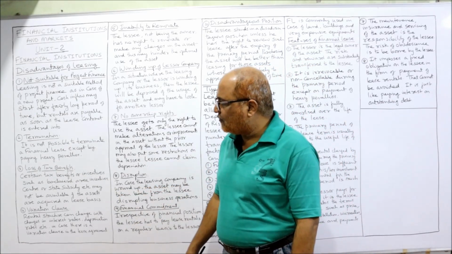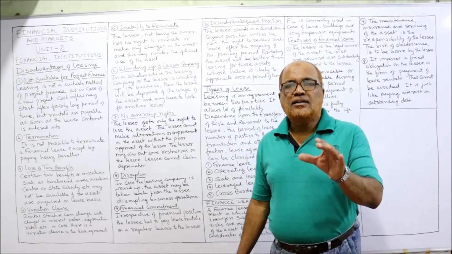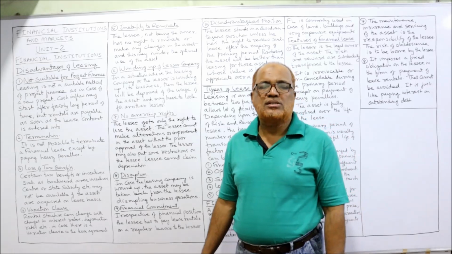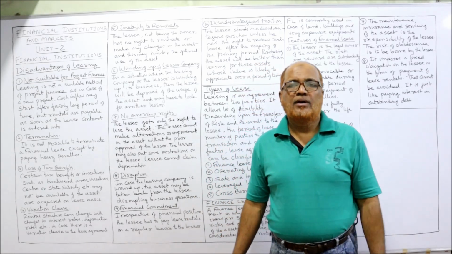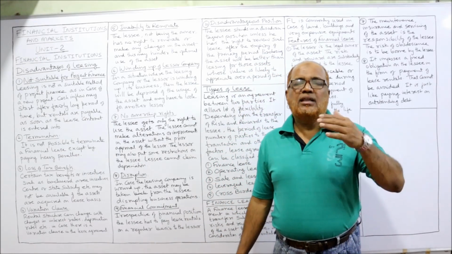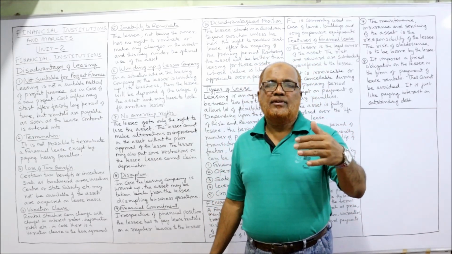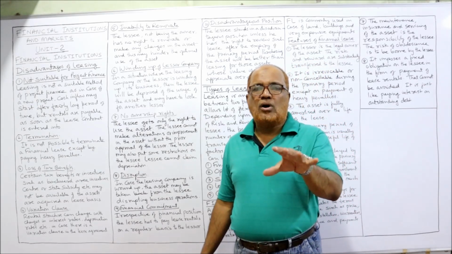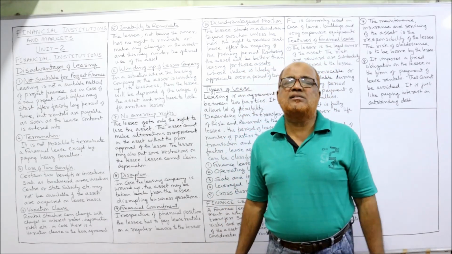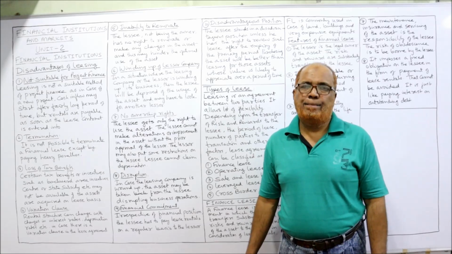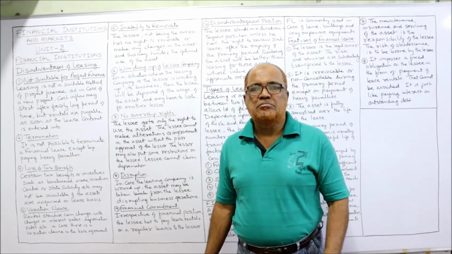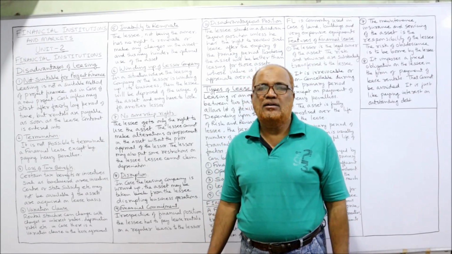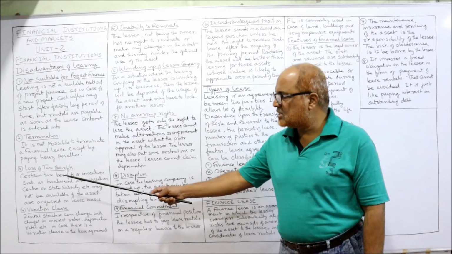Next is loss of tax benefit. Certain tax benefits will be given if the business purchases the asset. Just like in India, the government will give subsidy. The government will give incentives if the business is set up in a backward area, and these incentives or subsidies will be given only if the asset is purchased. If the asset is taken on lease, no incentive or tax benefits will be given by the government. That is one of the disadvantages.